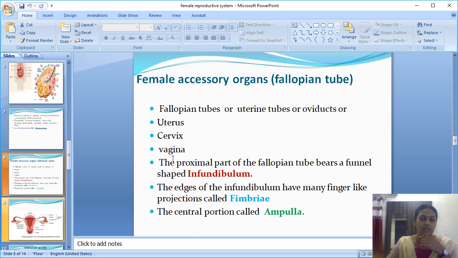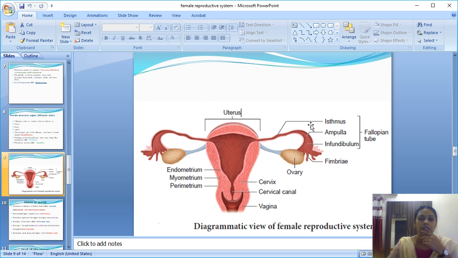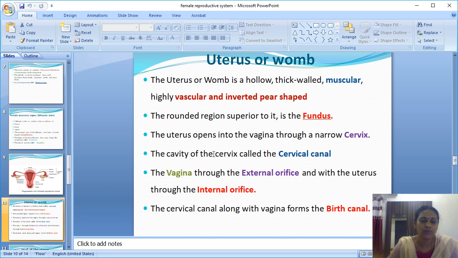Then these are the remaining female accessory organs. This part is the uterus, infundibulum, ampulla and isthmus; all those three form the fallopian tube. The fallopian tube is very important in implantation, fertilization and ovulation. The uterus is the womb, thick walled, muscular, vascularized and inverted pear-shaped. Its important part is the fundus. The cervix is present between the vagina and uterus.